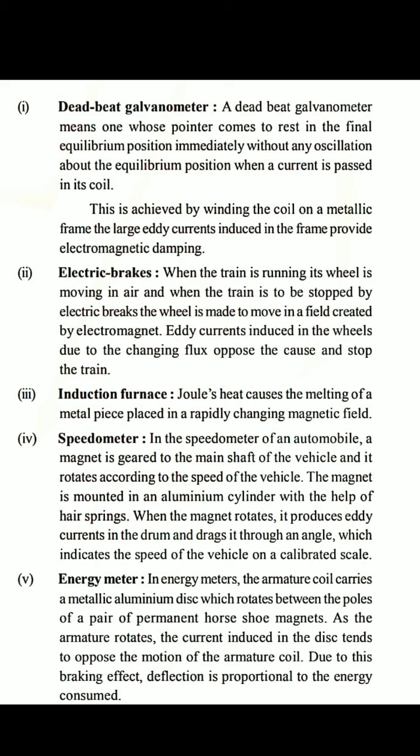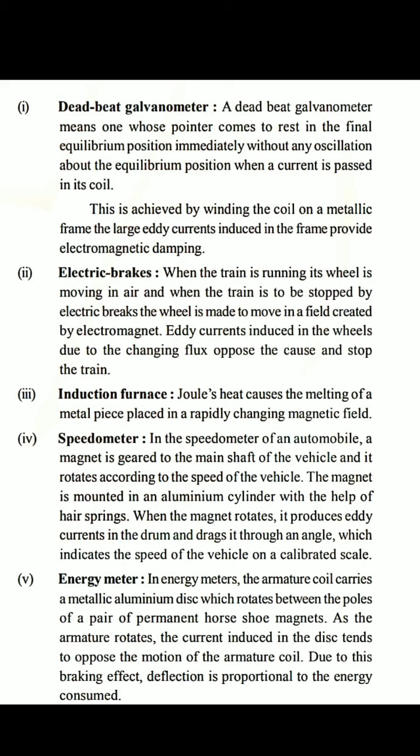The deadbeat galvanometer means electromagnetic damping. When a current is passed through a galvanometer, the coil suffers a few oscillations before coming to rest in its final position. As the coil moves in a magnetic field, induced current is set up in the coil which opposes its motion. We already discussed this from Lenz's law.